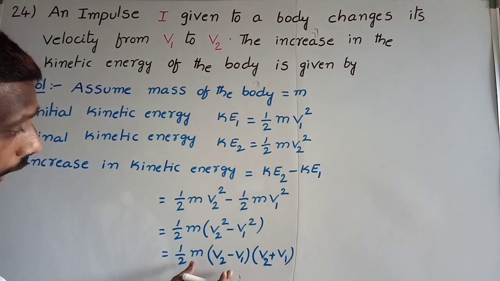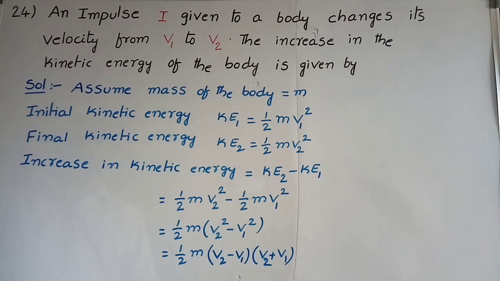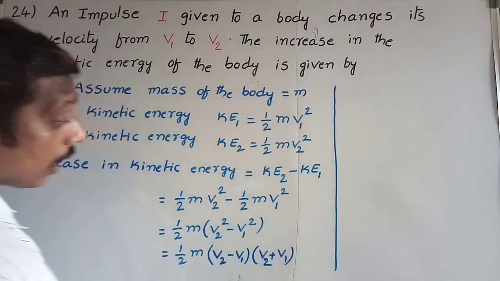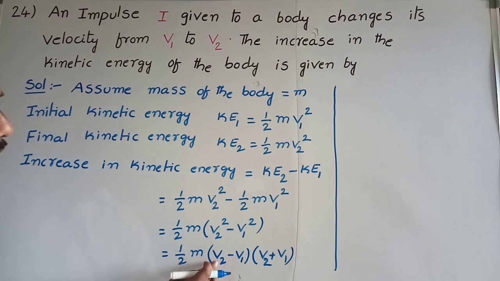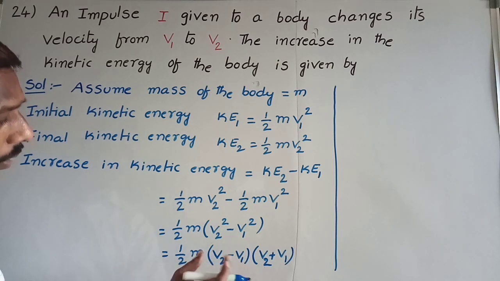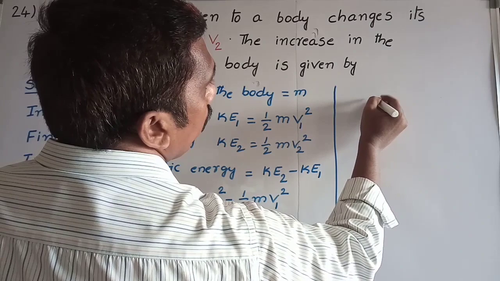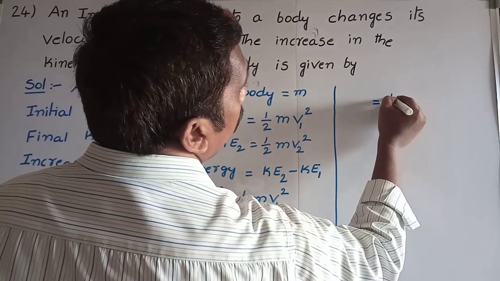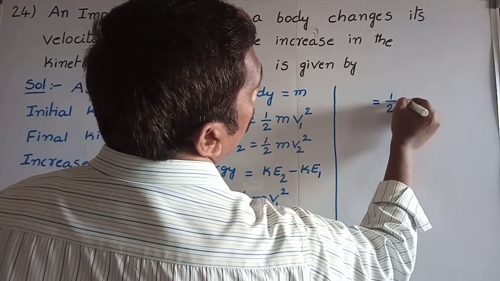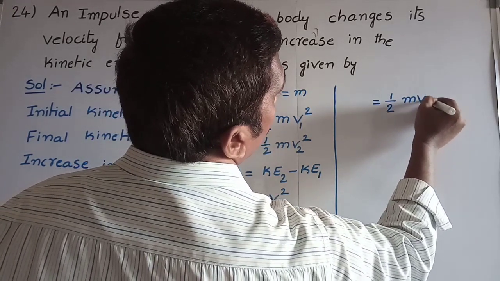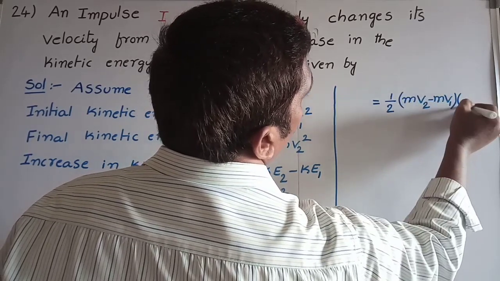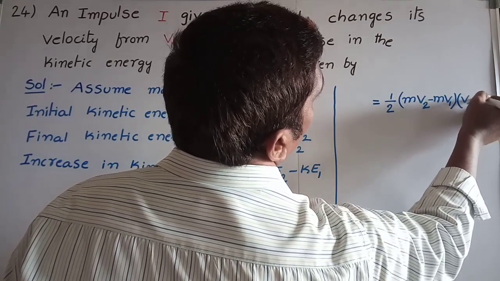If you observe here, m into (v2 minus v1), we can write change in momentum instead of this. Change in momentum is equal to impulse. m v2 minus m v1, into (v2 plus v1).